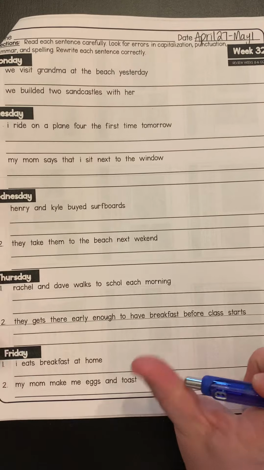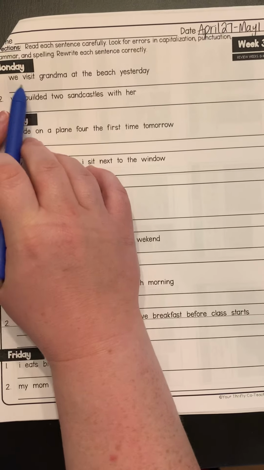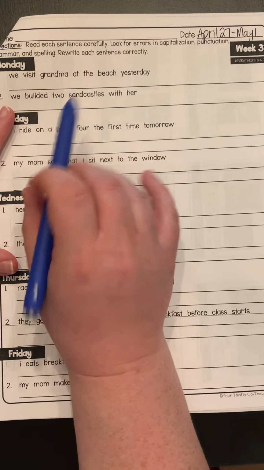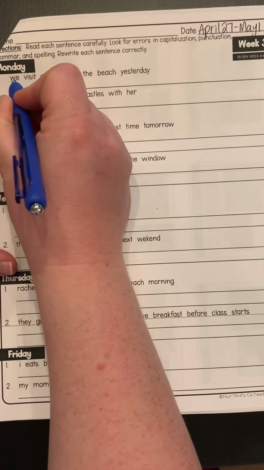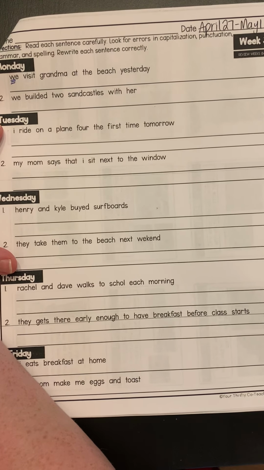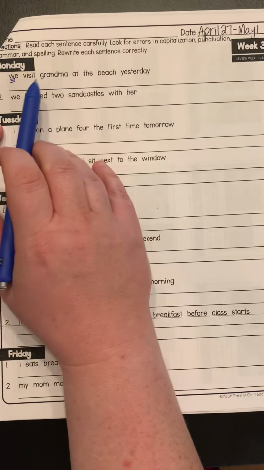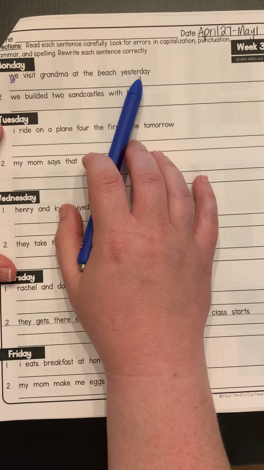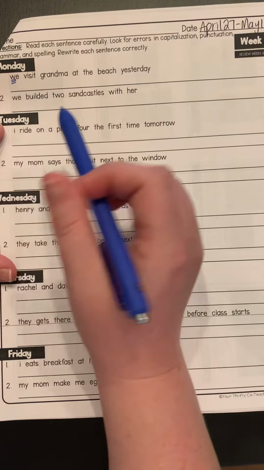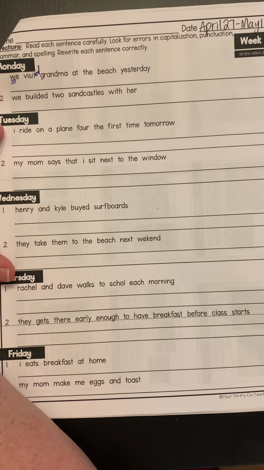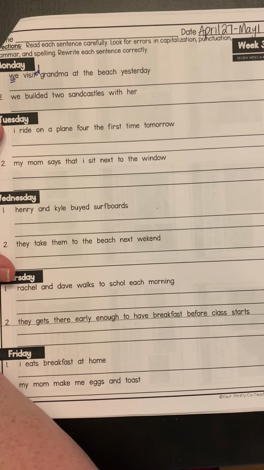So here we go. Number 1, we visit Grandma at the beach yesterday. Well, I know that I need to capitalize the beginning of my sentence, so I'll mark that with the capital letter symbol with 3 lines. So I need we to be capitalized. I know that because this modifier yesterday is here, this verb needs to be past tense. So this is actually going to be we visited Grandma at the beach yesterday.